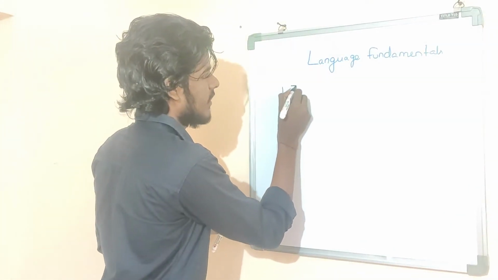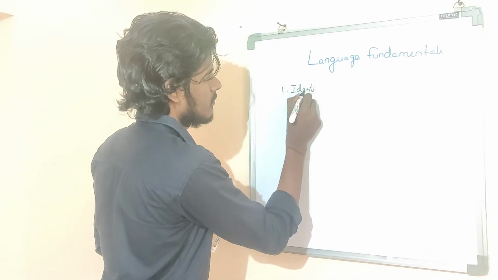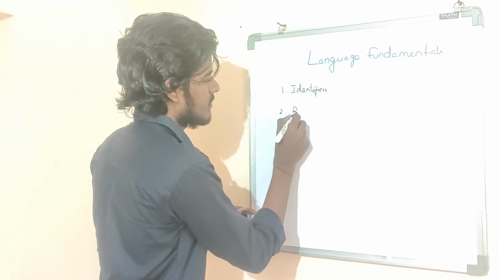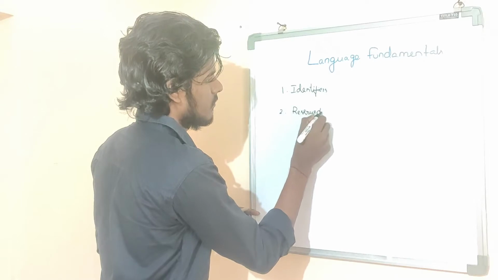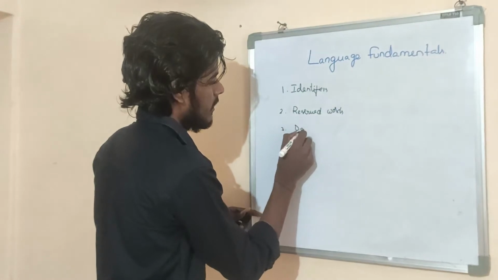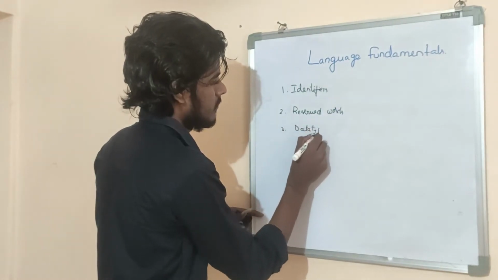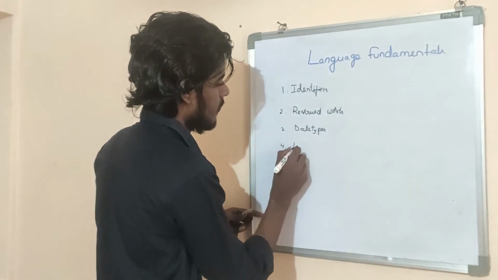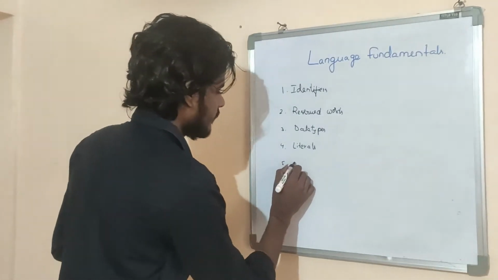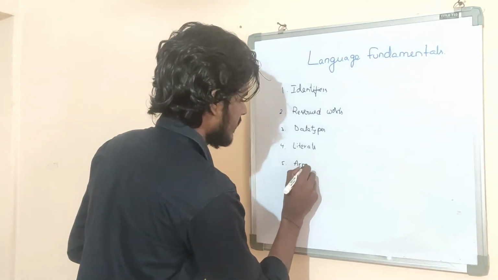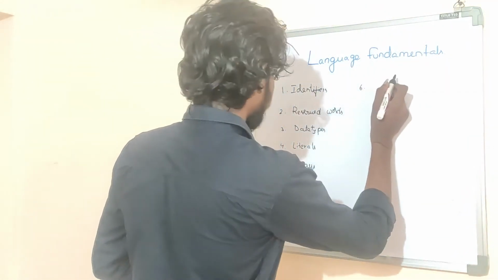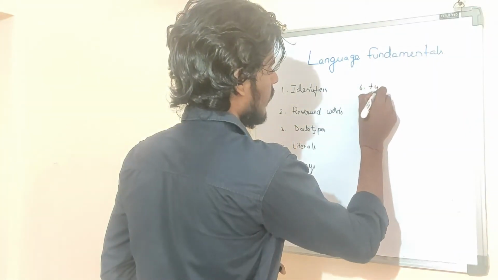First one, identifiers. Second, reserved words. Third one, data types. Fourth one, literals. Fifth one, arrays. Sixth one, type of variables.